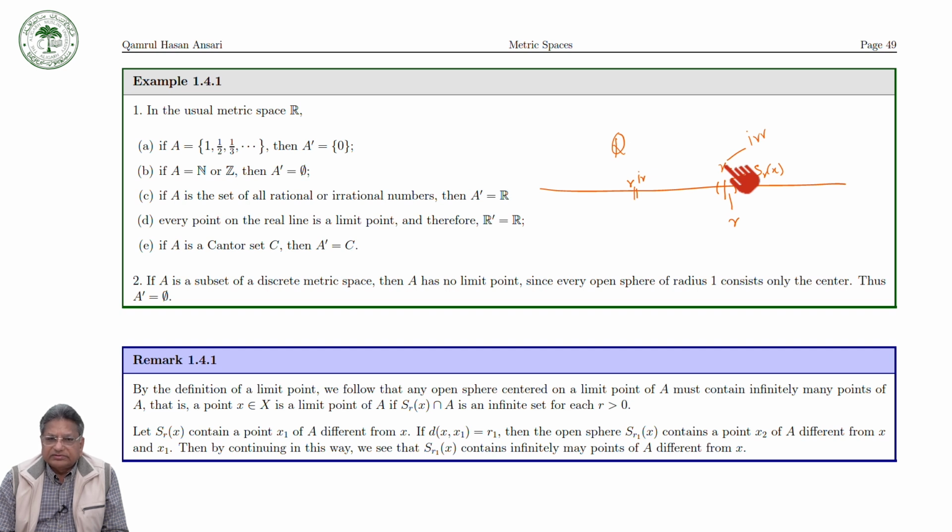Therefore the derived set of the set of rational numbers, or of irrational numbers, is the whole real line.